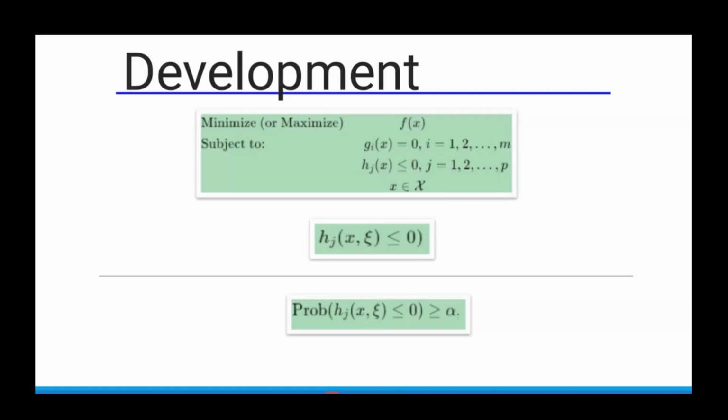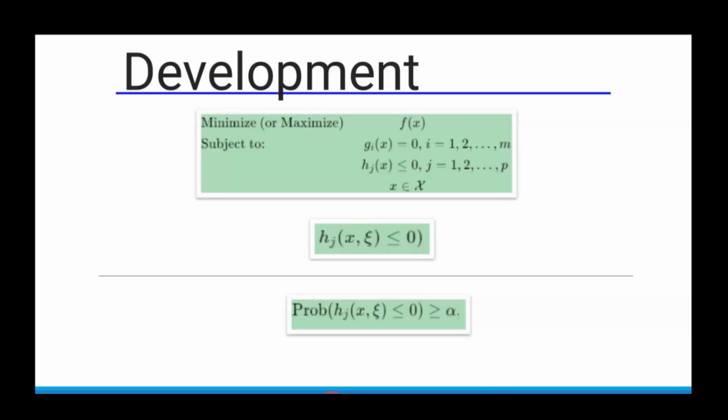So how is this developed? The first block shows our general optimization problem, where we are trying to maximize or minimize f of x, which is our objective function, subject to an equality constraint and inequality constraints. The equality constraint is g i of x equal to 0, and the inequality constraints are h j of x less than or equal to 0. And this decision variable will be within a set X.